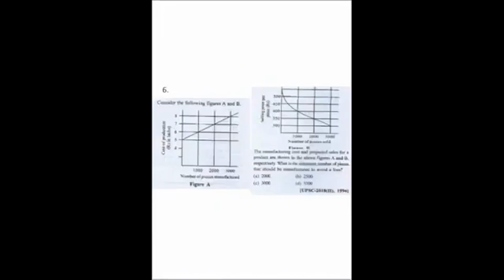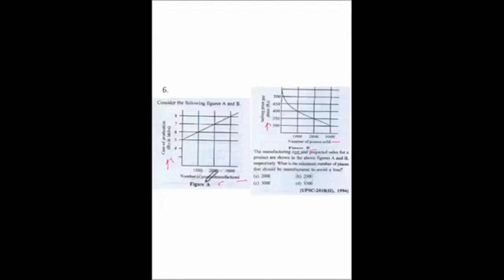Consider the following figures A and B. On figure A, number of pieces manufactured, and cost of production in rupees in lakh. Here figure B, number of pieces sold, and selling price per piece in rupees. So the question is, the manufacturing cost and projected sales for a product are shown in the above figures A and B respectively. What is the minimum number of pieces that should be manufactured to avoid a loss?